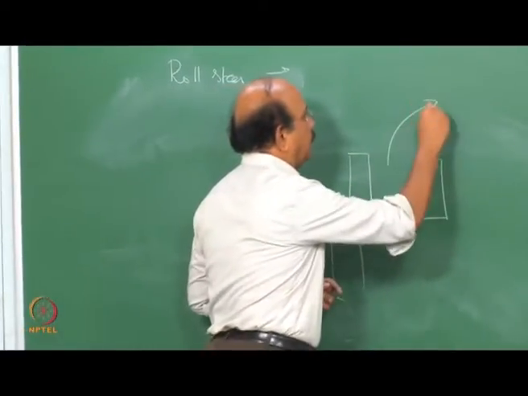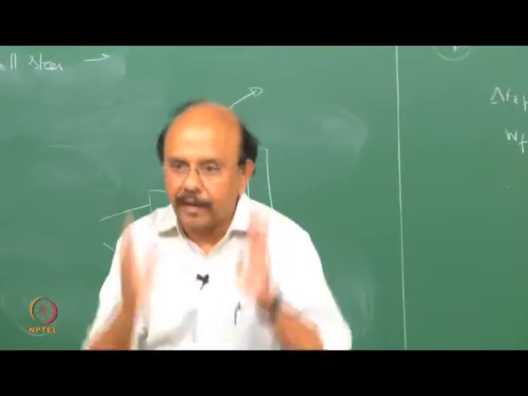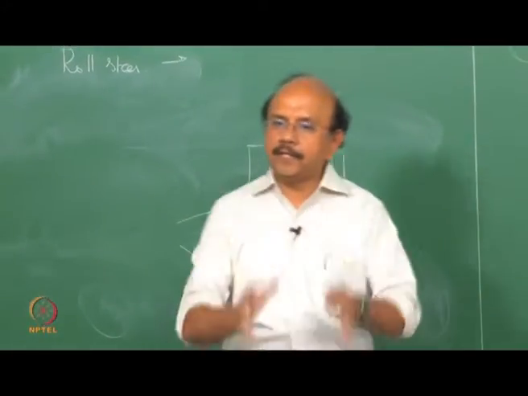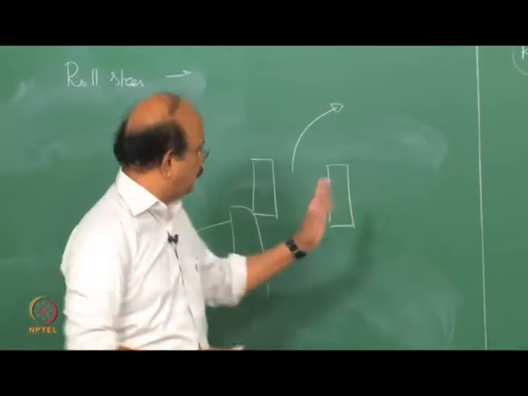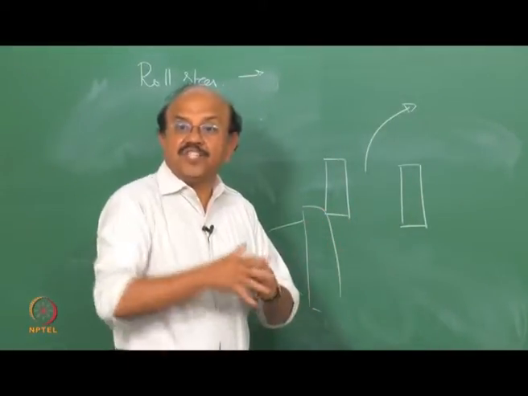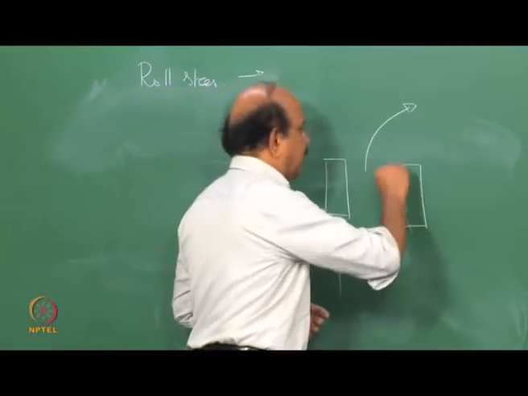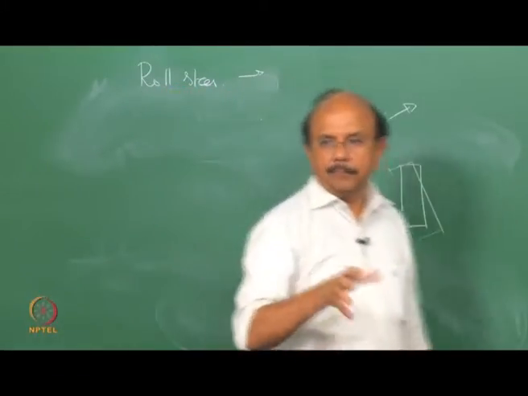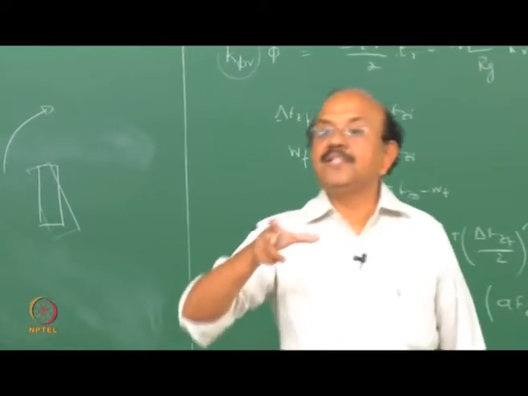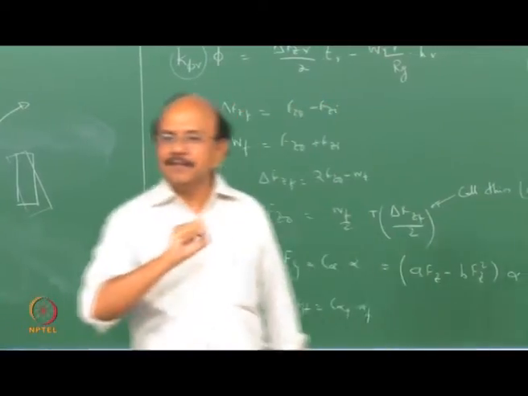So when I now take a turn to the right, and look at the front, it's going to have an effect both in the front and the rear. When I take a turn to the right, and let us look at the front wheels, if the front wheels change attitude because of the roll like this, this is what we call roll steer. When it changes, then what would happen?